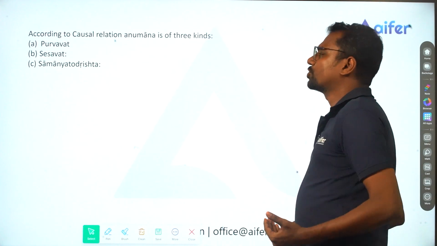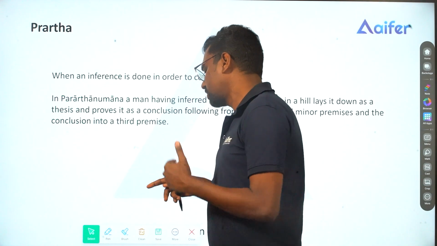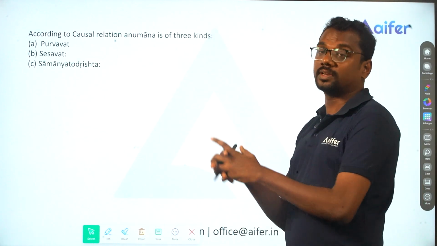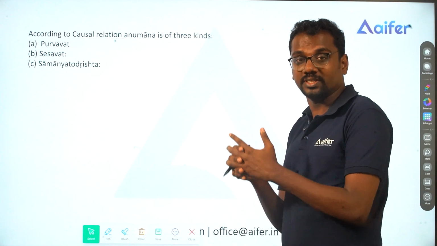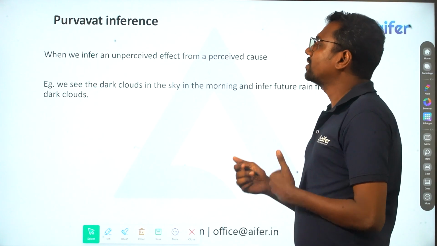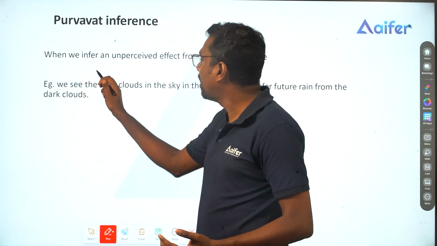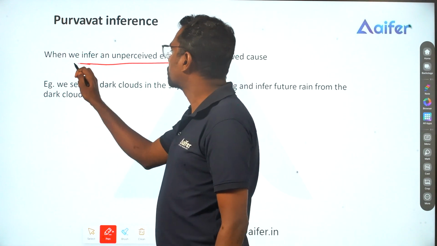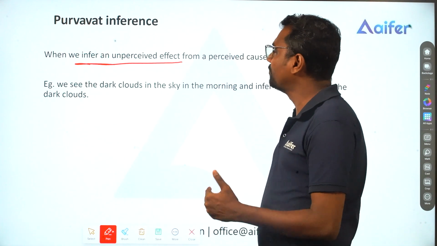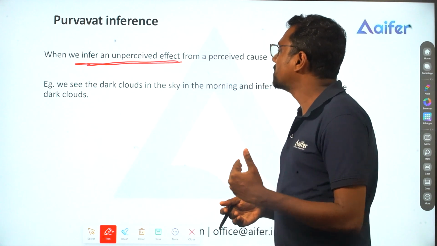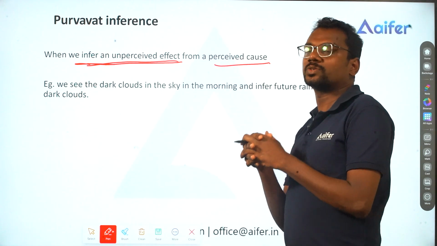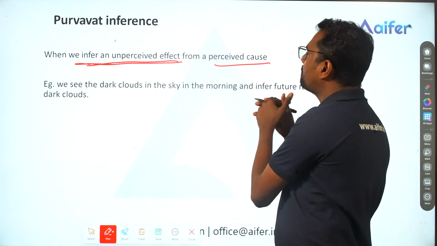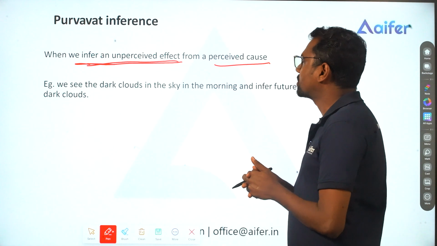Then moving to the second one, according to the causal relationship, I have already told that Anumana is of three kinds: Purvavat, Sheshavad and Samanyatodrishta. Purvavat is when we infer an unperceived effect from a perceived cause. When we infer an unperceived effect from a perceived cause, we have it as Purvavat.